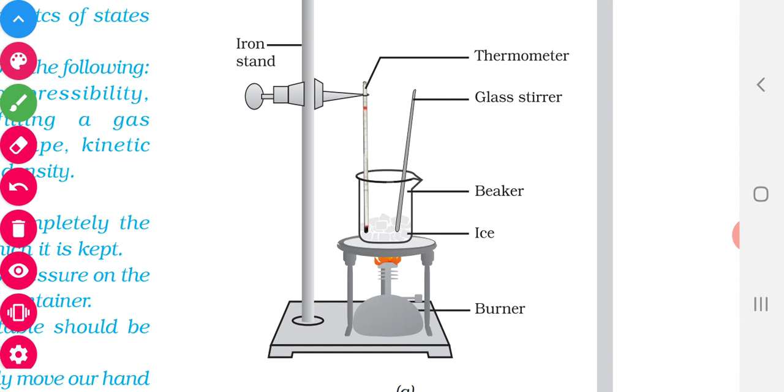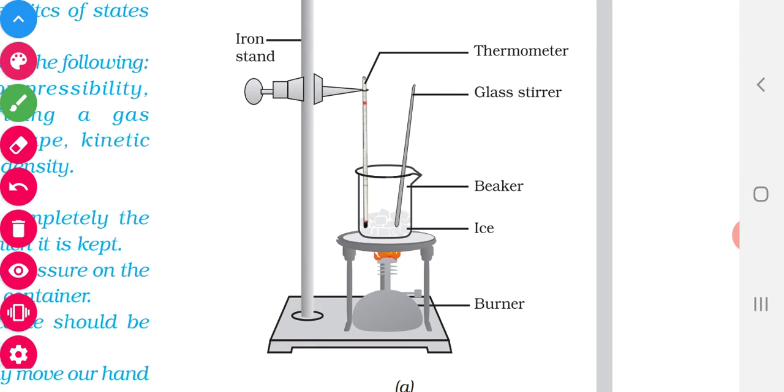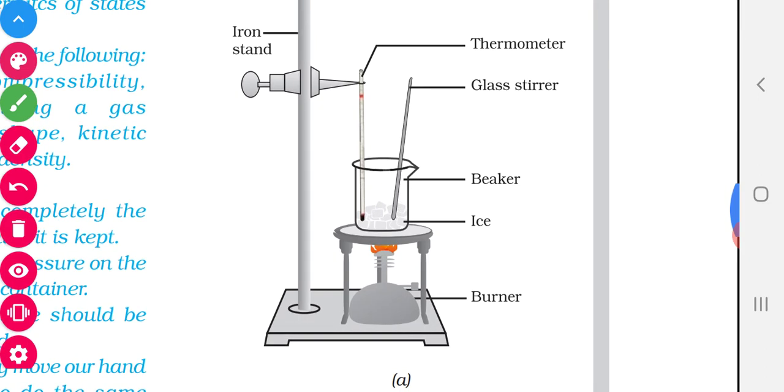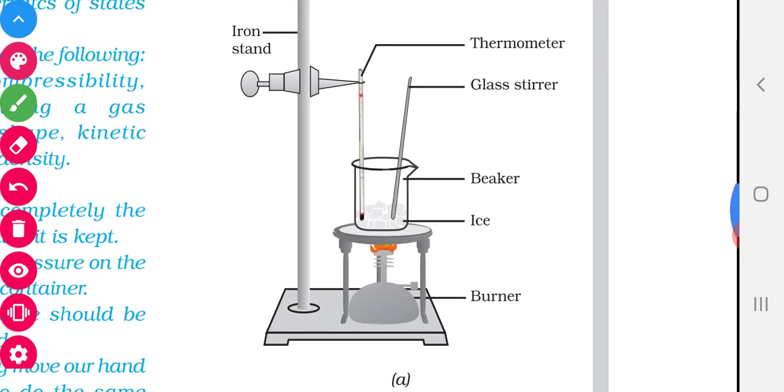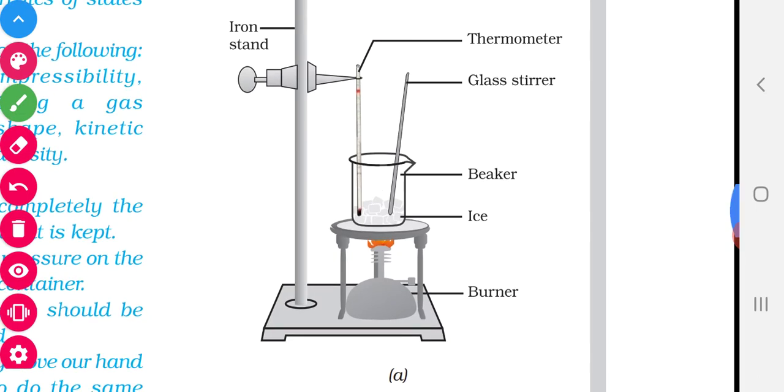This is the basic thing, okay. As the temperature increases, the kinetic energy also increases. So what is meant by kinetic energy? The energy possessed by a particle when moving is called kinetic energy. So as a result of the increase in kinetic energy, what happens? The particles will start to move. The ice slowly melts and the particles start to move.